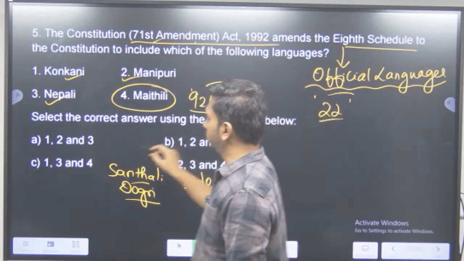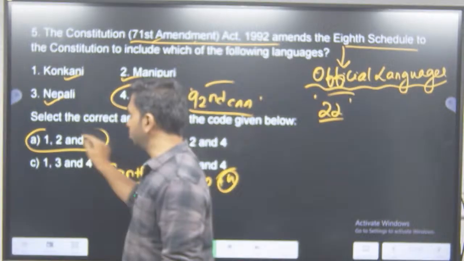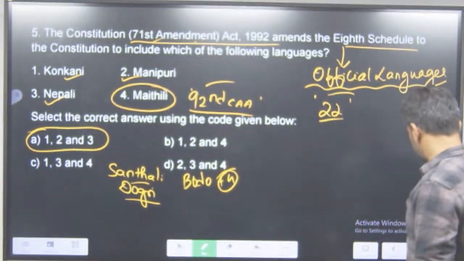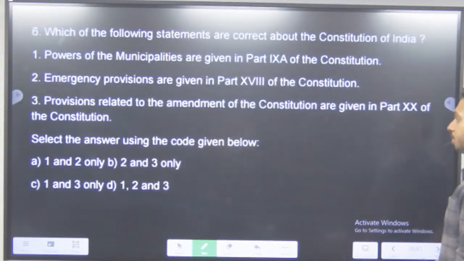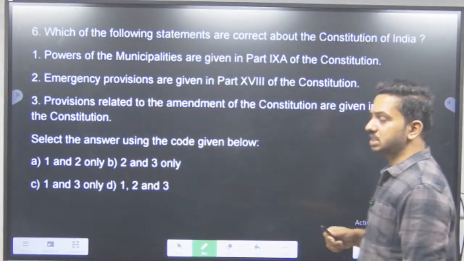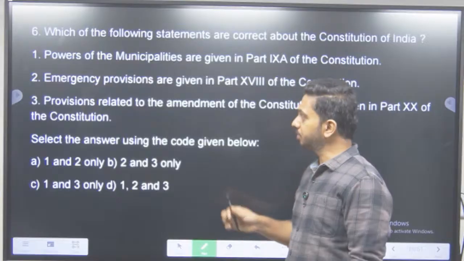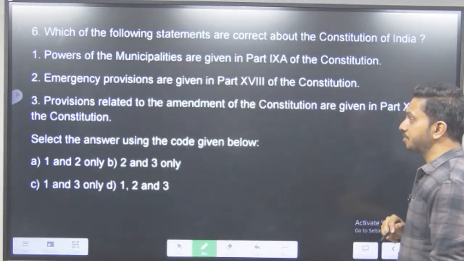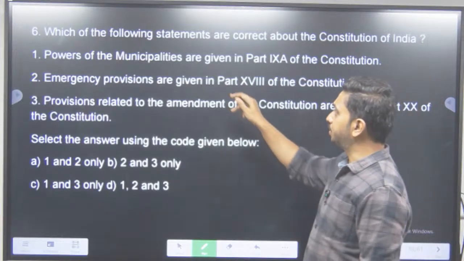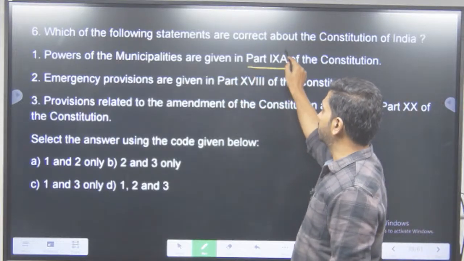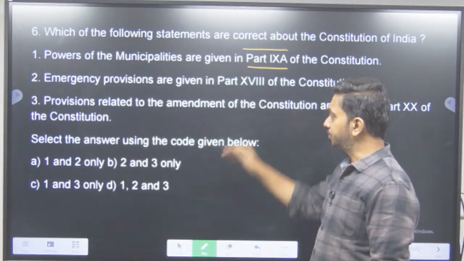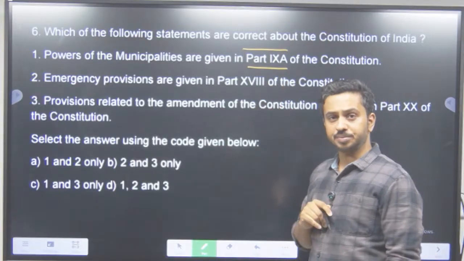And select the correct code given below. It is 1, 2, 3. You guys are understanding it, right? So this 2024 paper has been much easier compared to the 2025 paper. Which of the following statements are correct about the Constitution of India? The powers of the municipalities are given in Part 9A. They are very specific. They are asking about different parts of the Constitution here.